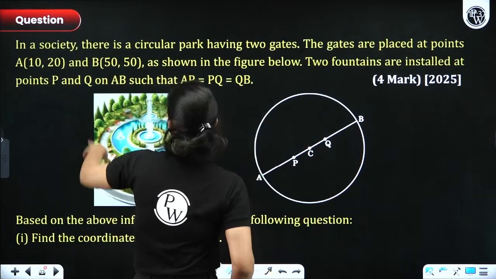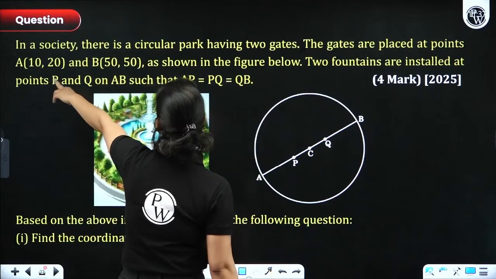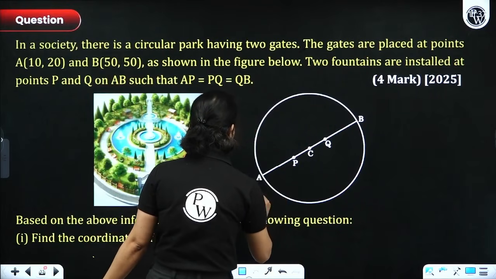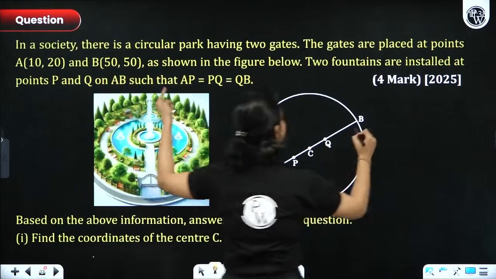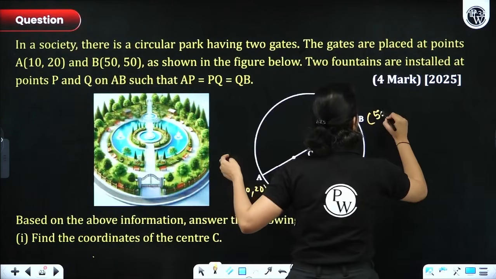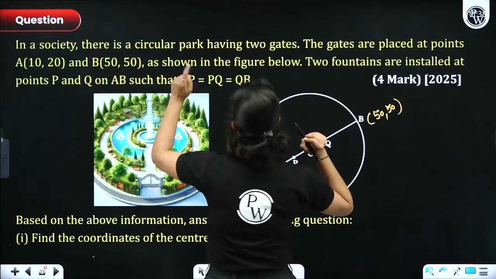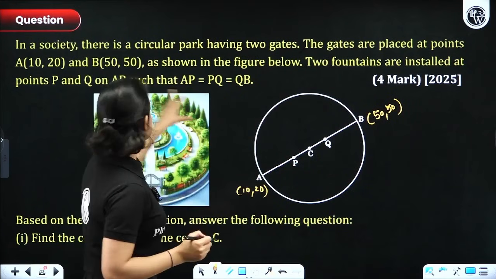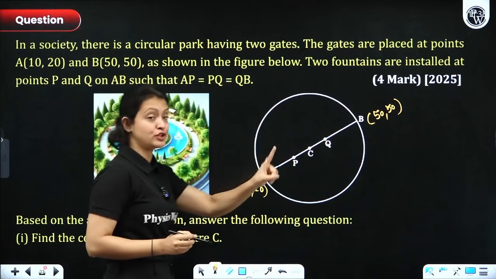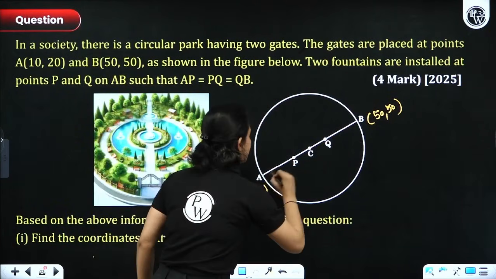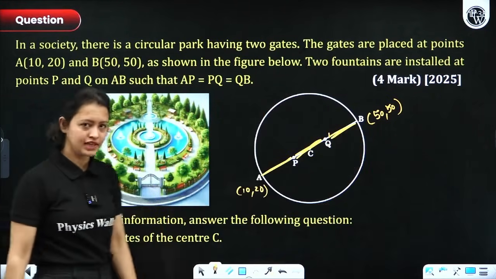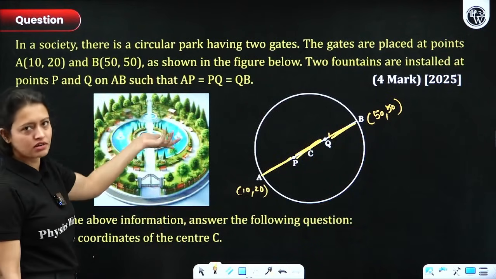Now the gates are placed at points A (10, 20) and B (50, 50). So let me write the coordinates of A. It is 10, 20 and B is 50, 50. Okay, everyone. Now, as shown in the figure here, 2 fountains are installed at points P and Q respectively on AB such that AP is equals to PQ is equals to QB. That means this AP's length is equals to this PQ's length is equals to this QB's length. Okay, they have given this. C is the center of the circle, you can see.